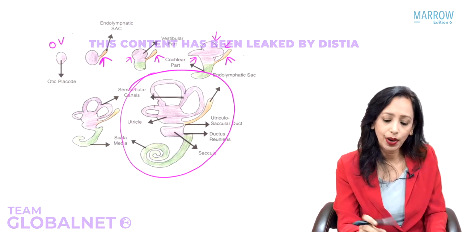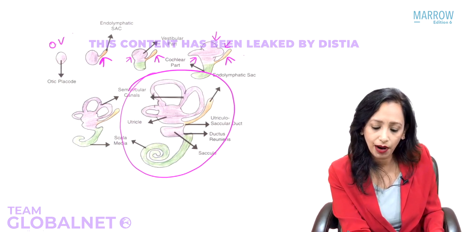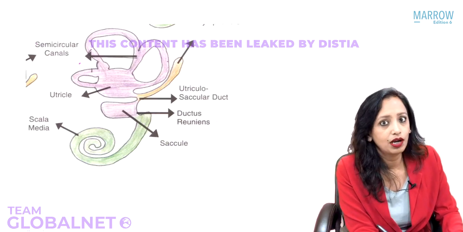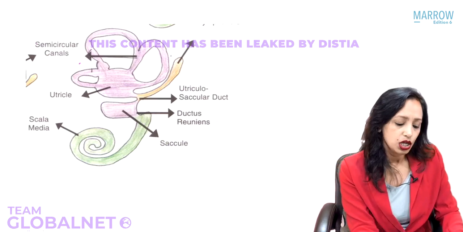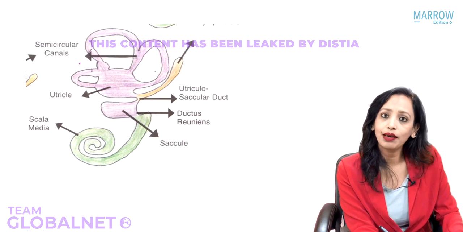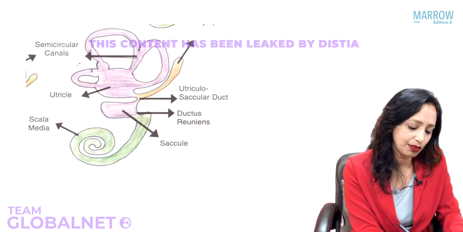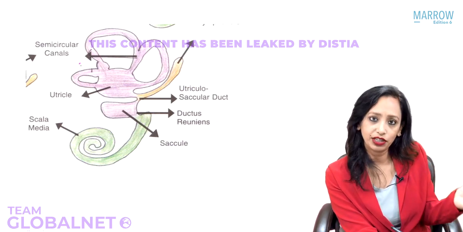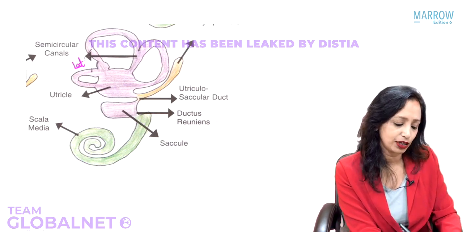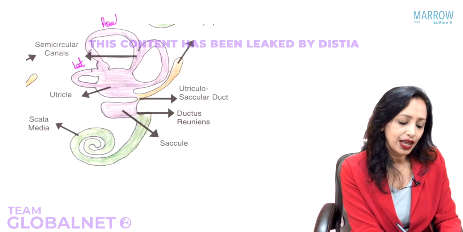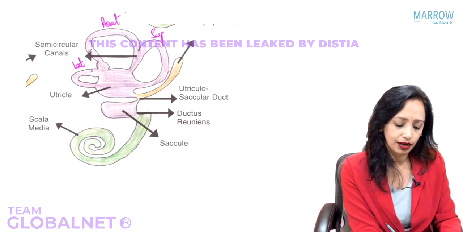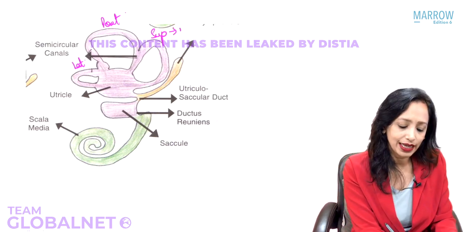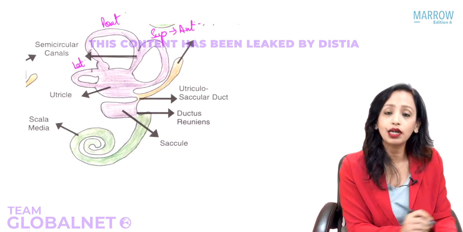So now let us see, when completely formed, what are the parts of the membranous labyrinth. Let us see the structure. In the membranous labyrinth, we have the three semicircular canals. The three semicircular canals are named according to whichever direction they are going. So they are known as the lateral, the posterior, and the superior semicircular canal, and the superior is also known as the anterior semicircular canal.